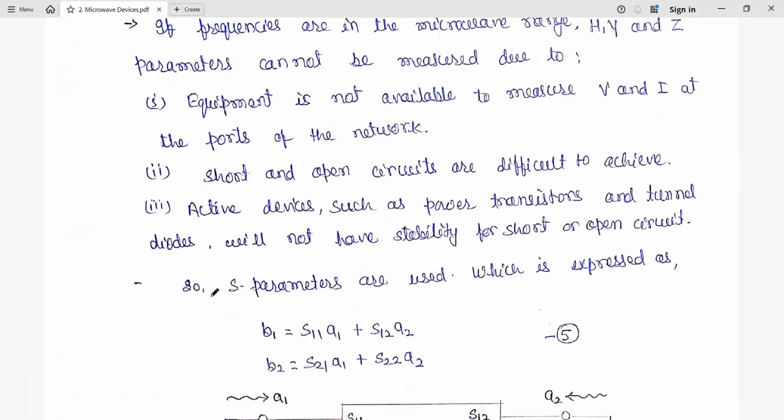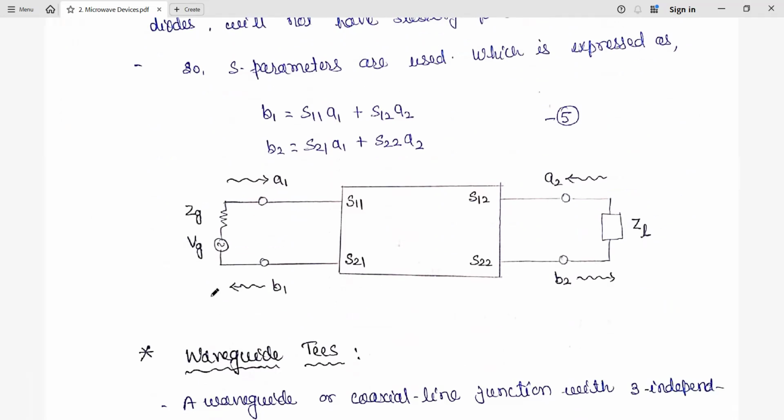So now we have S parameters. S parameters are given here. A1 and A2 are coming towards the ports, B1 and B2 are moving away from the ports. B1 is going towards the generator, B2 is going towards the load. So B1 is equal to S11 A1 plus S12 A2, and B2 is equal to S21 A1 plus S22 A2.